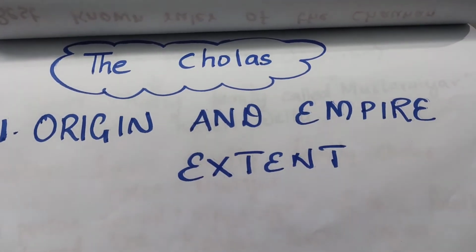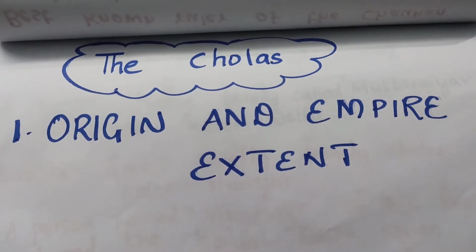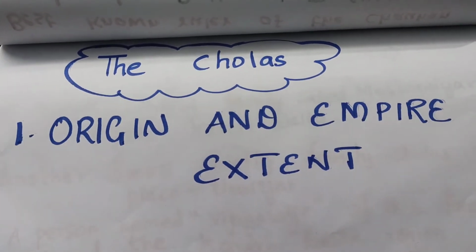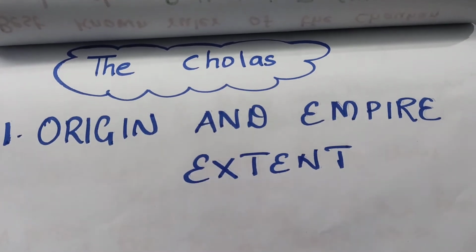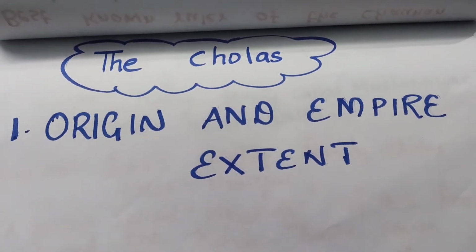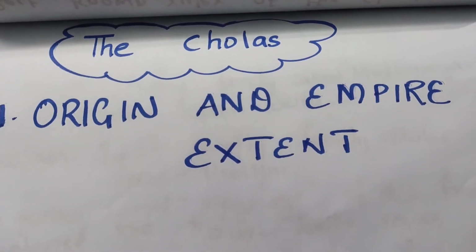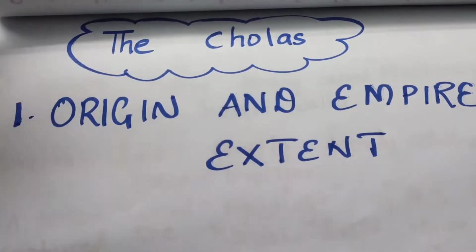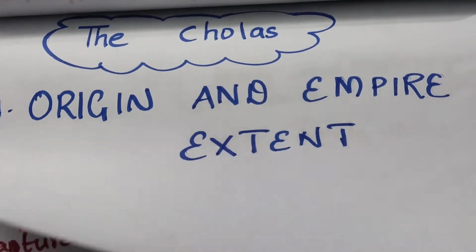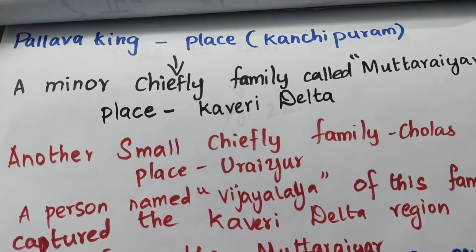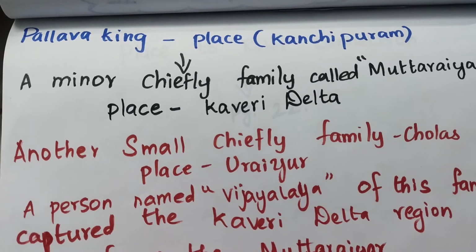In history, we are going to see the chapter about the Cholas, about its origin and the empire extent. Origin means how it started and how it begins, and the empire extent means how the Cholas, the kings, extended their empire, and the other kingdoms we are going to see in this chapter. So first, let us start from the Pallava king.